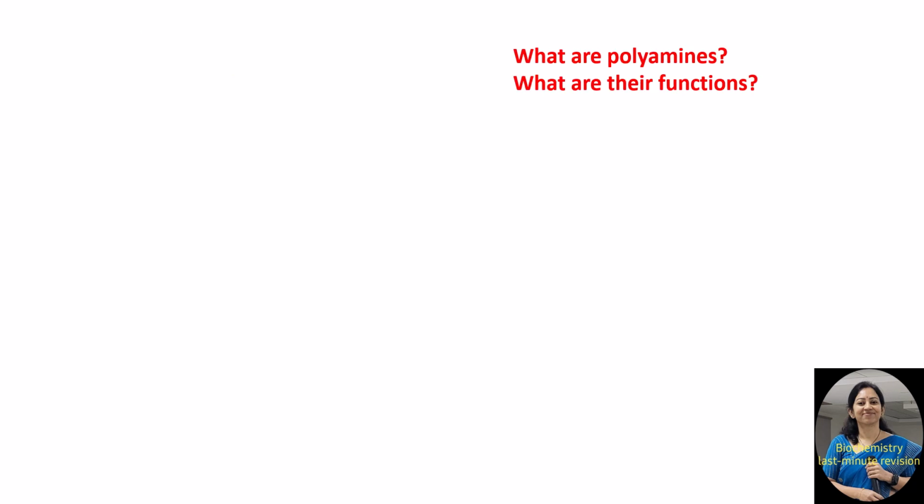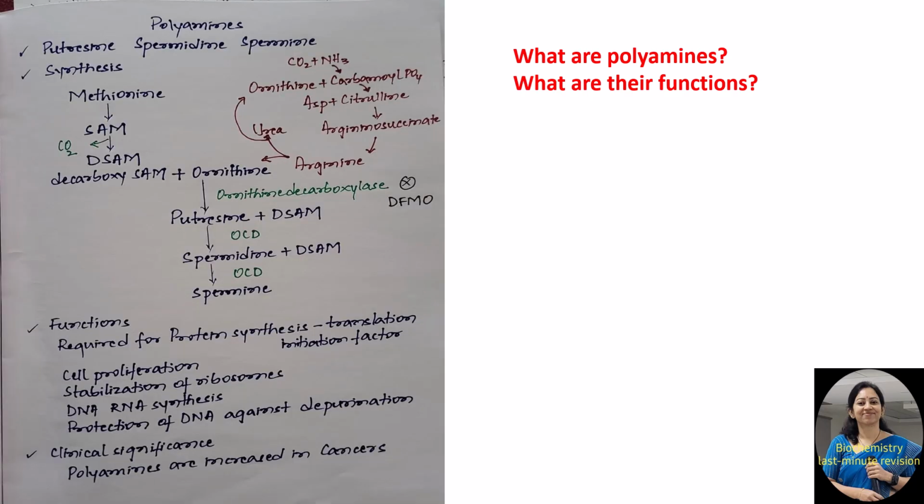Coming to polyamines, the most probable question that is asked with respect to polyamines is what are polyamines and what are their functions. Polyamines are polycations that are responsible for cell growth and differentiation. There are 3 polyamines: putrescine, spermidine and spermine. Why are they called polyamines? Because they contain multiple amino groups. These are biosynthesized in our body from methionine.